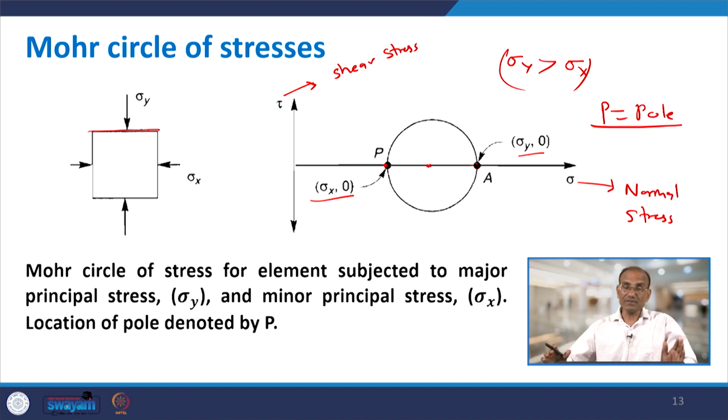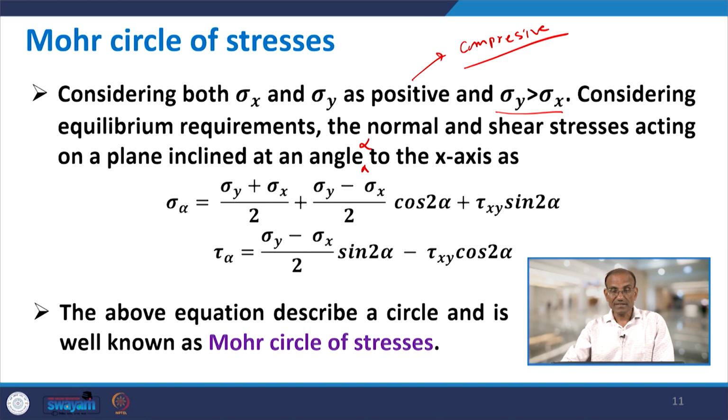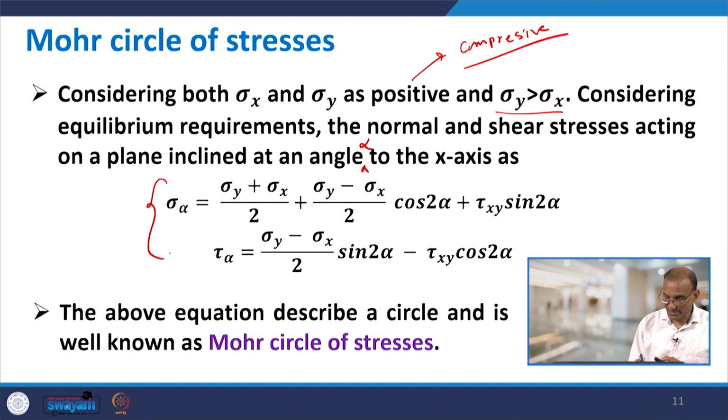Once you locate the pole, it is very easy for further analysis and calculation, and you can find the stress conditions on any plane which may be inclined. So, continuing with this, suppose this is the stress condition acting on a plane inclined at an angle alpha.